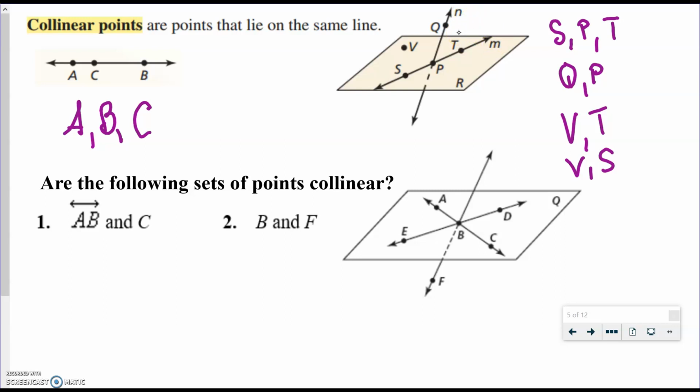So now we're going to look down here and we're going to see if line AB and C are collinear. So we have line AB here, and it's the line that goes through A and B, and then we have point C. And we see that point C lies on line AB. So yes, line AB and C are collinear. Now we have B and F. B is a point and F is a point. And through any 2 points, there's exactly 1 line. So yes, these are also collinear.